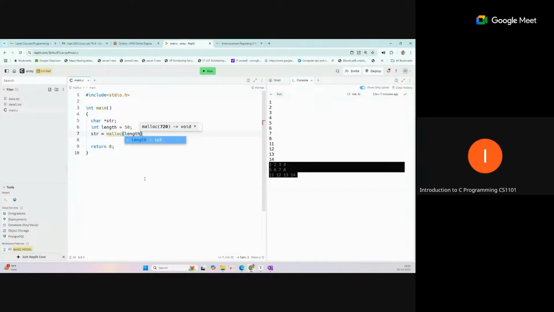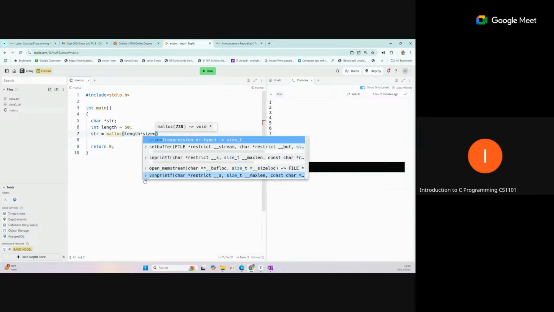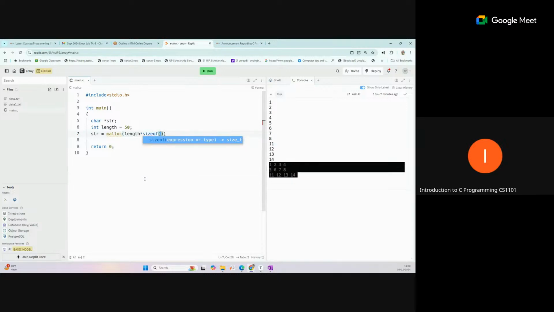If you don't know the size of one character, you can just write sizeof(char). This function will automatically calculate the size of a single character, and that size will be multiplied by the total number of characters, which we have taken as the maximum length, 50. So that much memory, that many bytes, will be allocated to you.